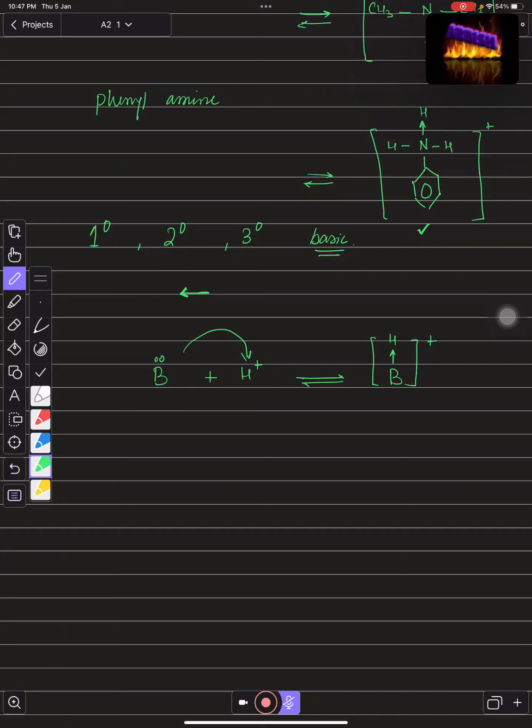Yes, right, sir. Vishnu, you just look over there. Suppose this equilibrium is not in the center but lies on the right-hand side. If the equilibrium shows the position on the right-hand side, this means the forward reaction is favored, and the forward reaction is showing the gain of hydrogen ion, right?